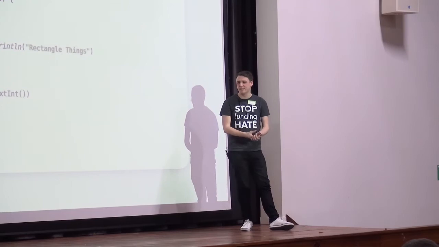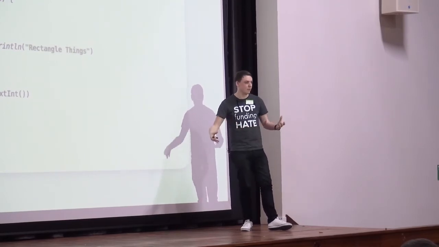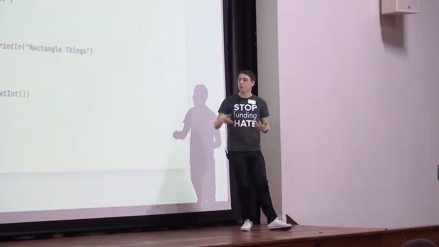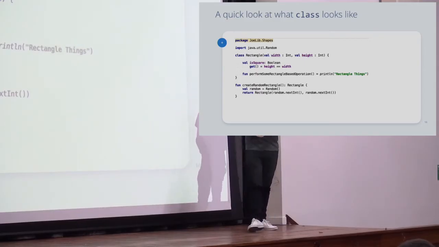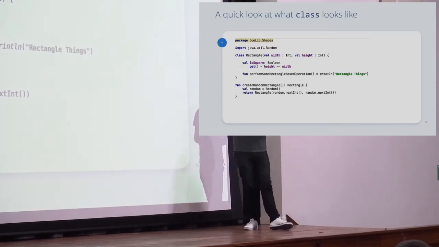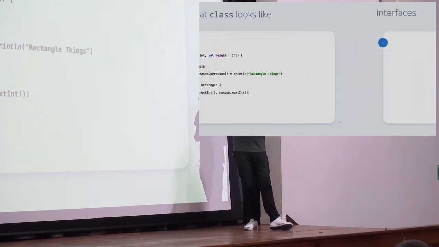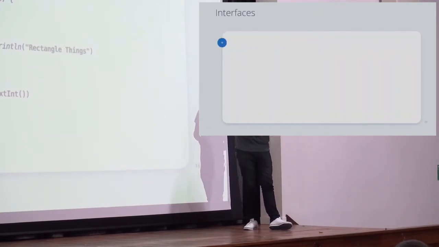What you often see in C# is lots of static classes with lots of static methods in. In Kotlin, you don't really need that. You could have a package and have top-level functions in there and use it. You also notice that we new up our objects in this create random rectangle function, but there's no new keyword. You don't need it. So we new up a random object, which we import from the util package, and then we use it straight away, and we return a new rectangle without writing the keyword new. Okay, does that make sense for everybody following that? Cool, I think that's all. There's nothing else on that.